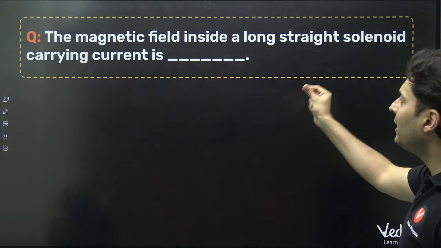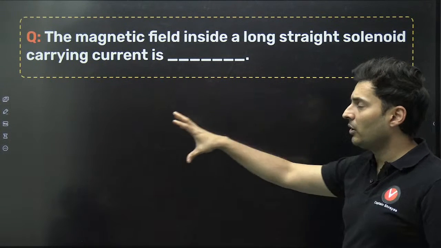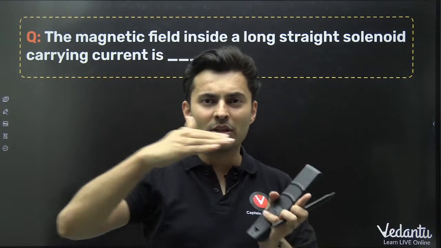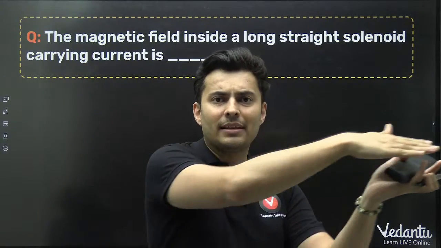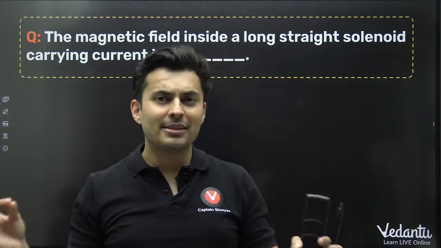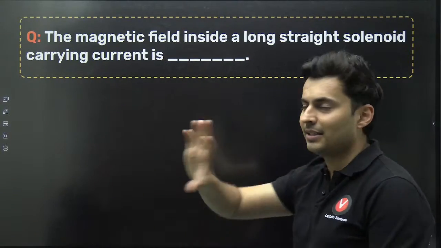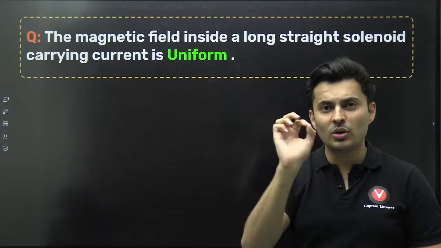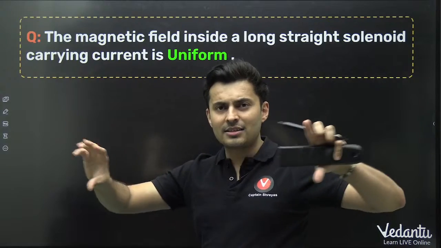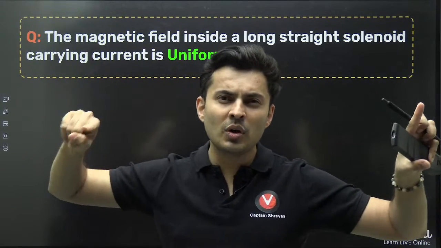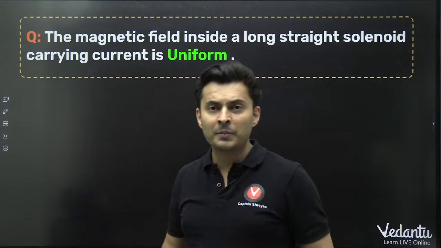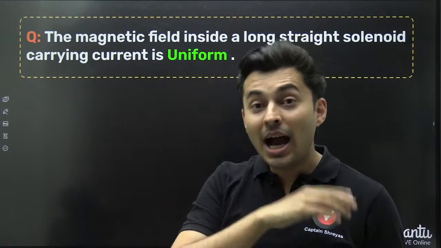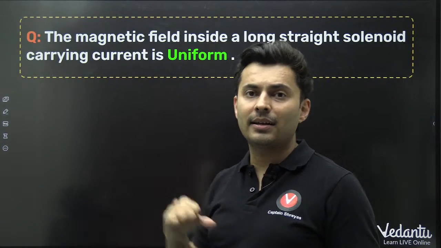Yes. Magnetic field inside a long solenoid carrying current. If you have a long solenoid, what will happen? The field lines are almost parallel till they come out on the other side. So it is mu naught Ni and it is roughly constant, which is uniform. That is the answer. It's almost constant, mu naught Ni, and at the ends it starts spreading out. At the end it is mu naught Ni by 2. Remember that formula as well. For a long solenoid, at the end the magnetic field is mu naught Ni by 2, half of what it is in the central region.